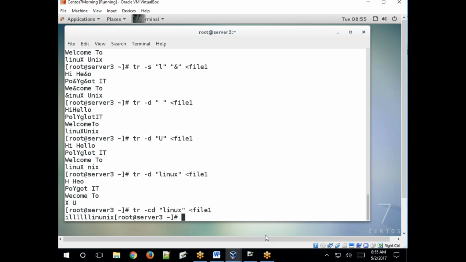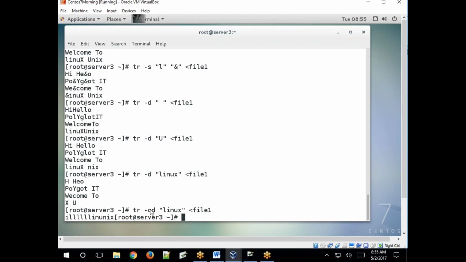So here space is also a printable character. Spaces and the remaining characters except LINUX, the remaining characters were removed from our file. So see, what is here? Except the matched one.